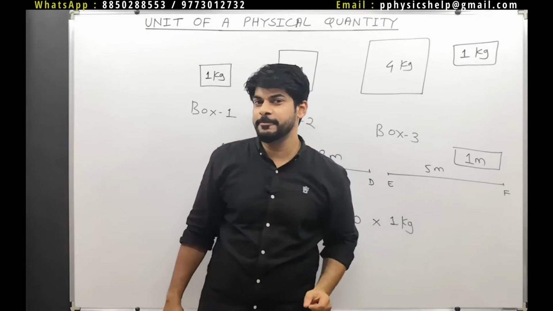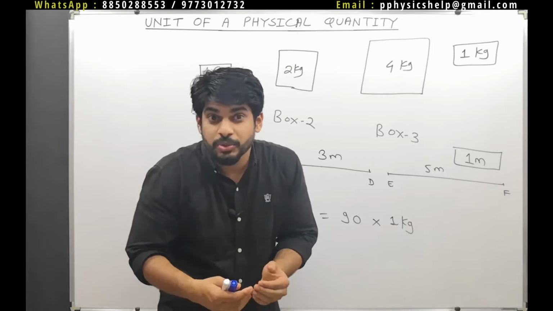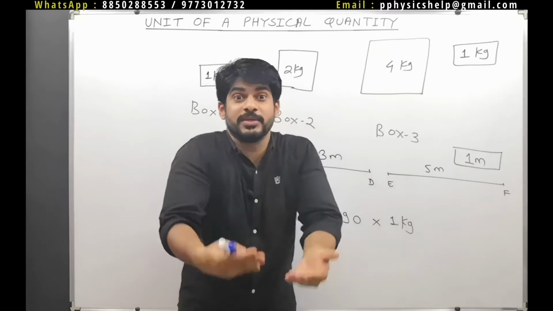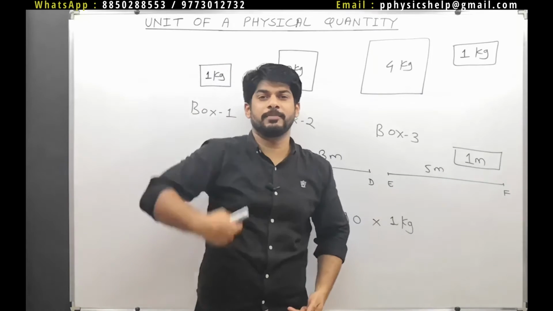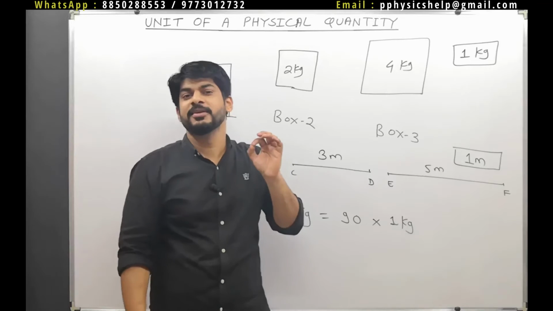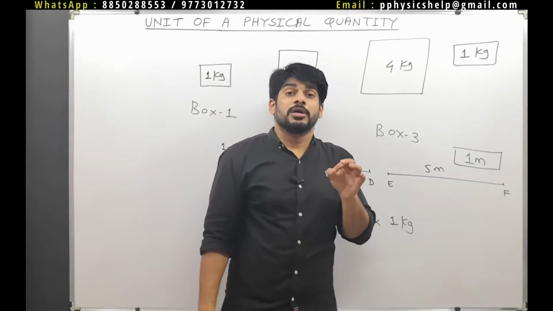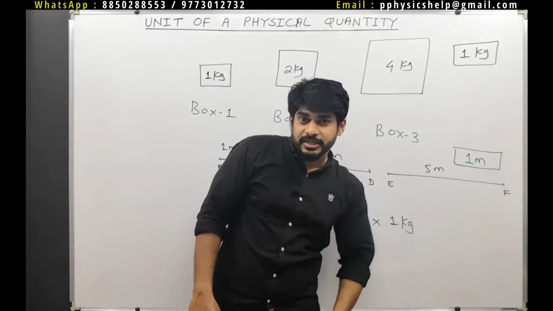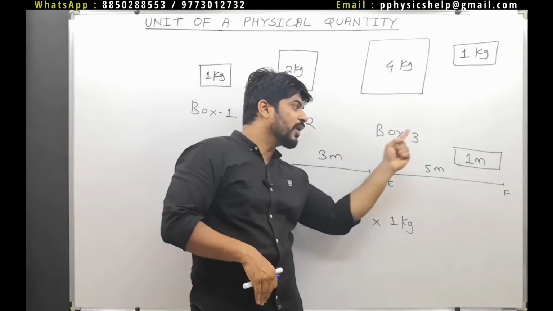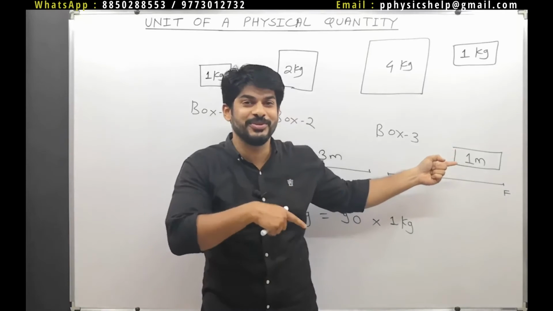Your mass may be, let's say, 50 kg, so it's 50 times the unit value, 50 times 1 kg. My height, for example, let's say it is 3 meters. Just an example. So it's not really 3 meters, it's actually 3 times 1 meter, the unit of measurement.